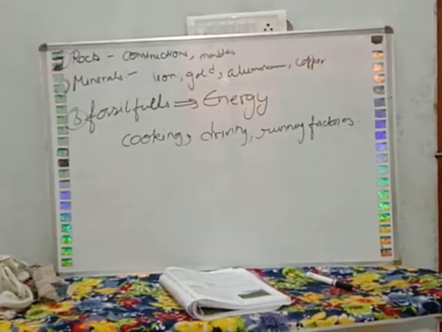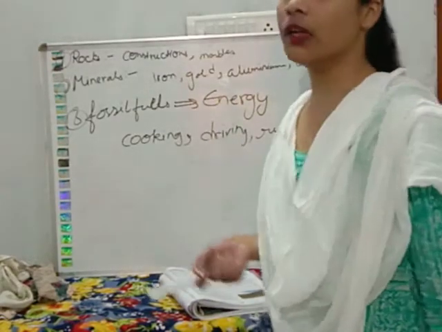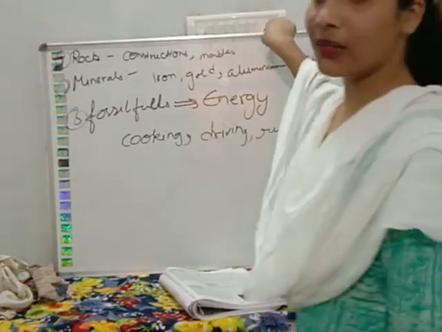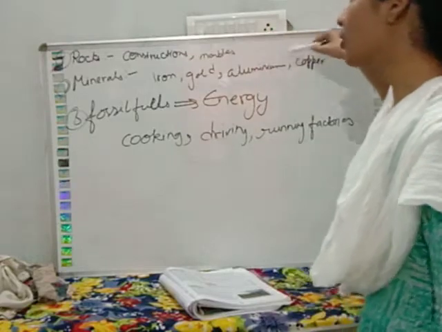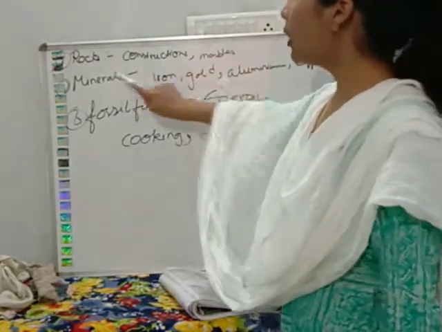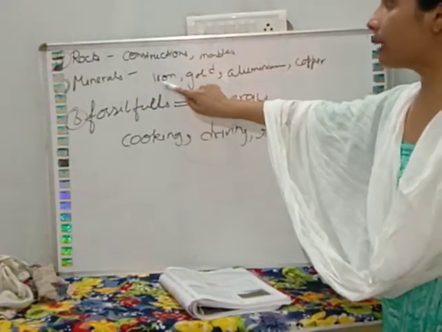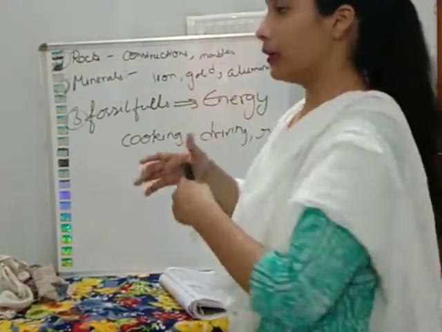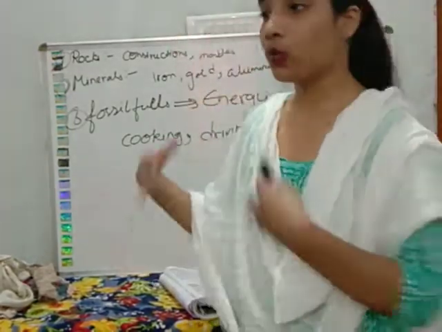So what are the uses of rocks? Rocks are used for construction, for making industries, for building houses, and marbles are used. You all know that we use marble for building our houses, our factories or our offices. What are the uses of minerals? Iron is used for making many equipments like fans and coolers.